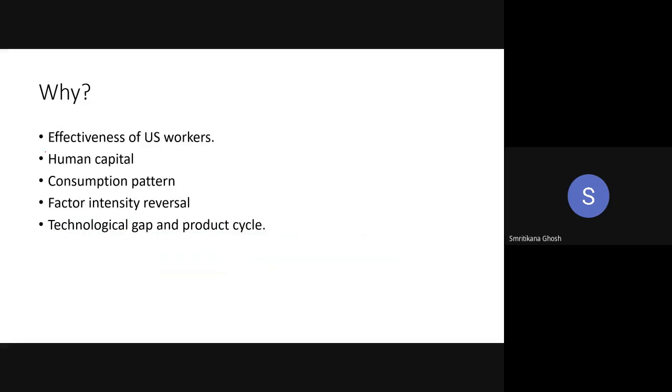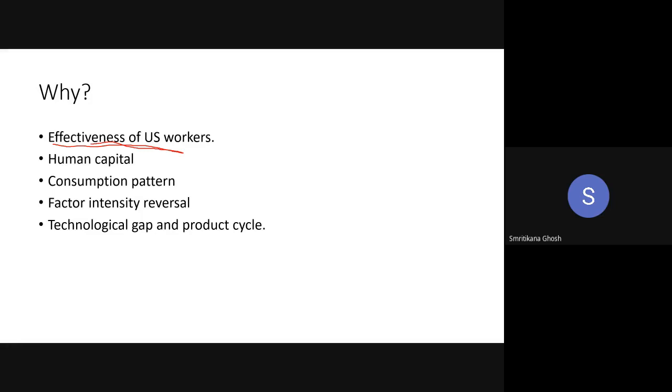The first reason he has given is the effectiveness of the US worker. He is trying to measure the efficiency of the US workers, and with some measurement he found that one US worker is 3 times more productive than workers in the less developed countries. You get my point? This is his calculation.